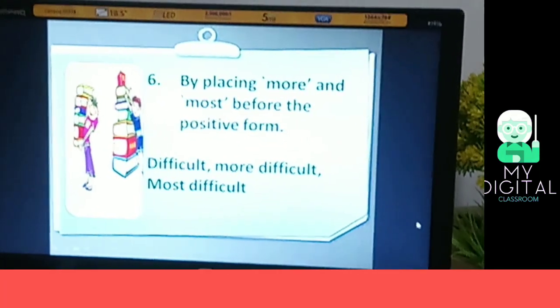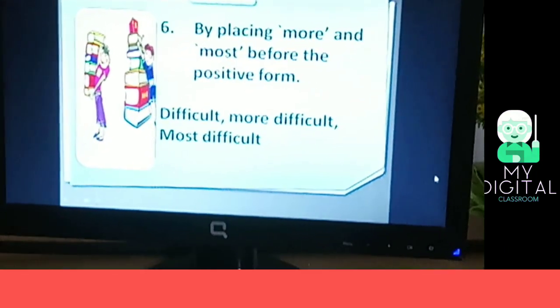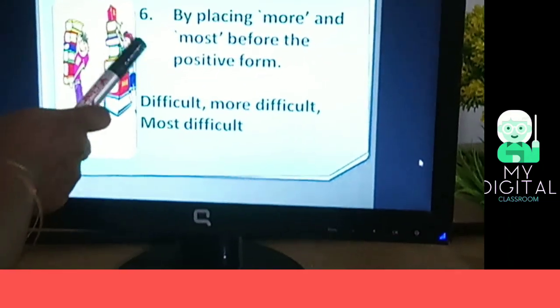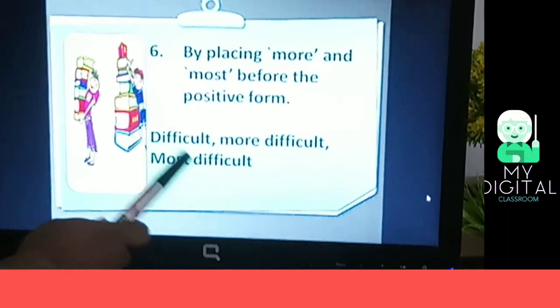Next, with some adjectives we use more and most in the comparative and superlative degree respectively, like difficult, more difficult and most difficult. But not all adjectives form their comparative and superlative degrees by following these rules, like good, bad, etc. The comparative and superlative degrees of good are better and best, and of bad, worse and worst.